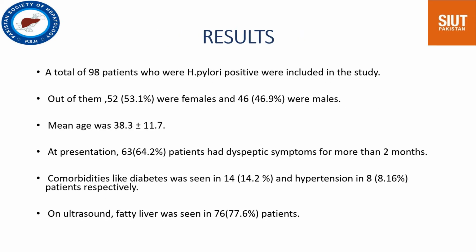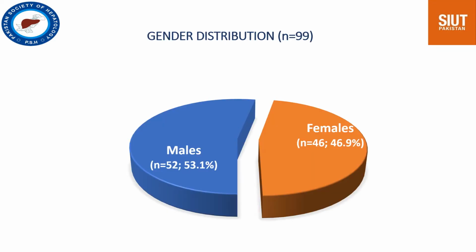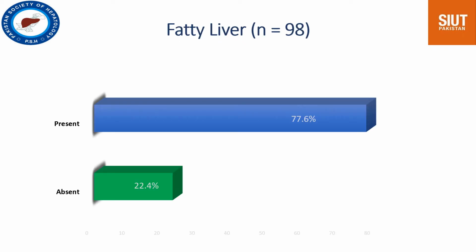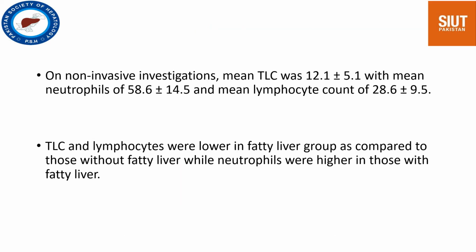A total of 98 patients who were H. pylori positive were included in the study, and at presentation, 63 patients had dyspeptic symptoms for more than 2 months. Comorbidities like diabetes were seen in 14 patients and hypertension was present in 8 patients. 52 patients enrolled in the study were males, while 46 patients were female. Fatty liver was present in 77.6% of the patients.